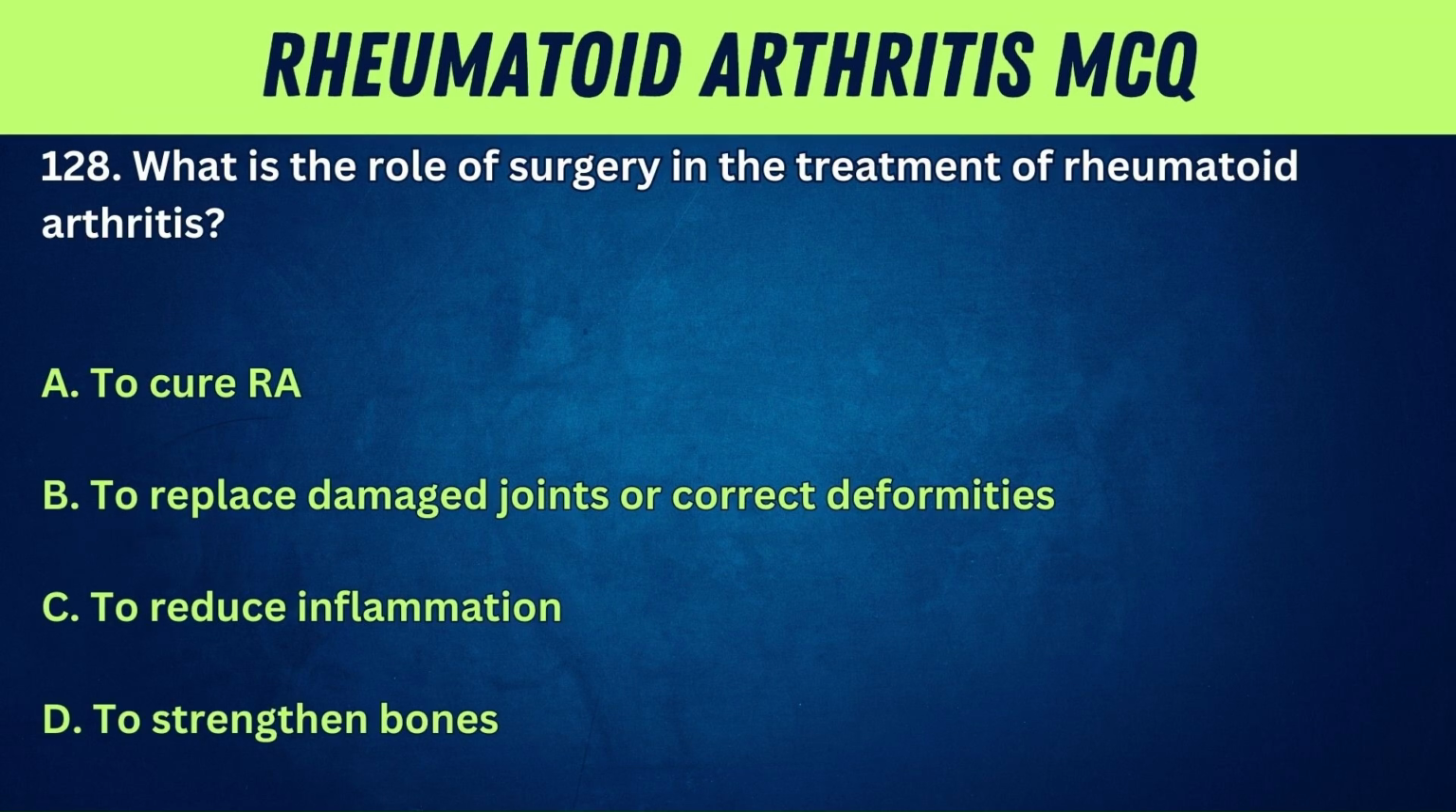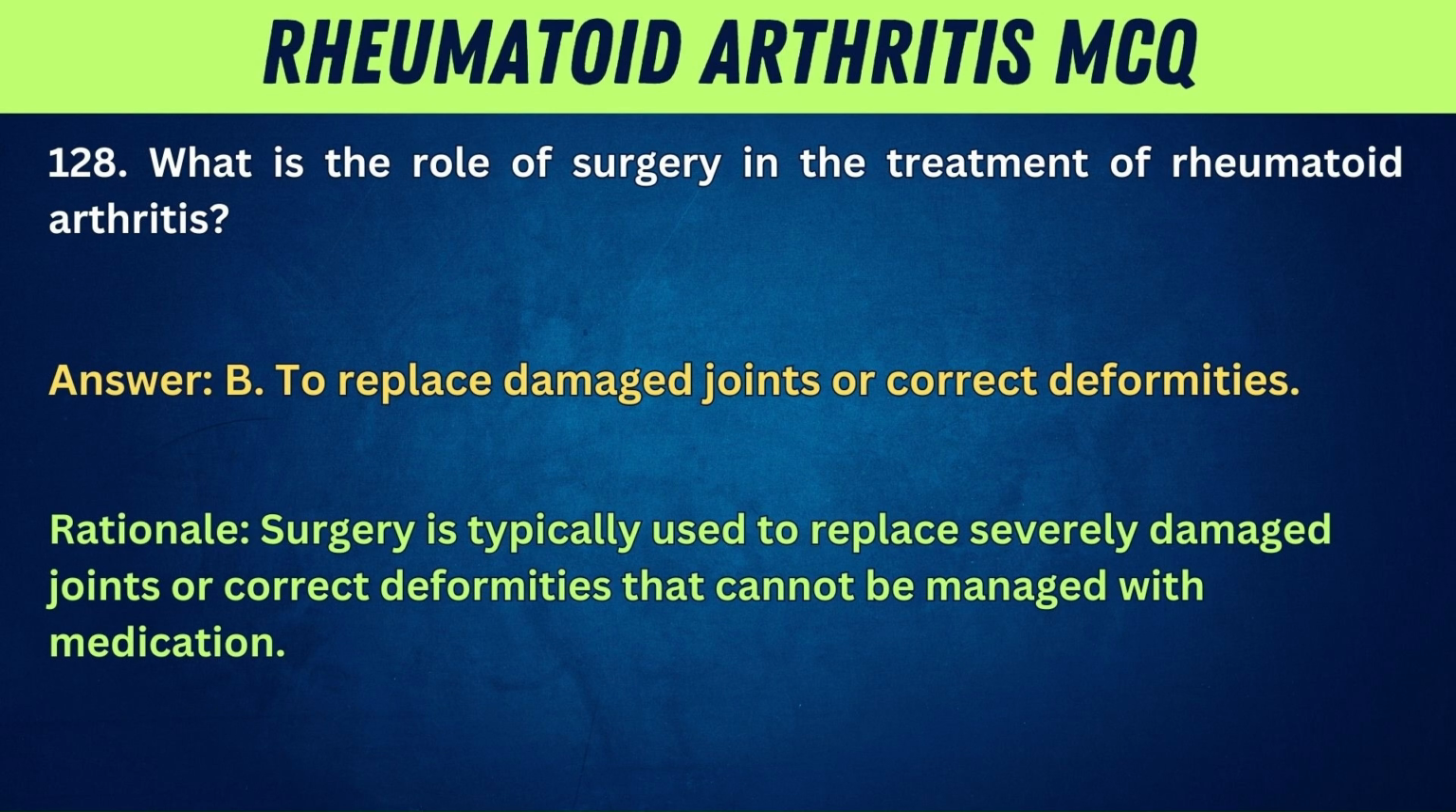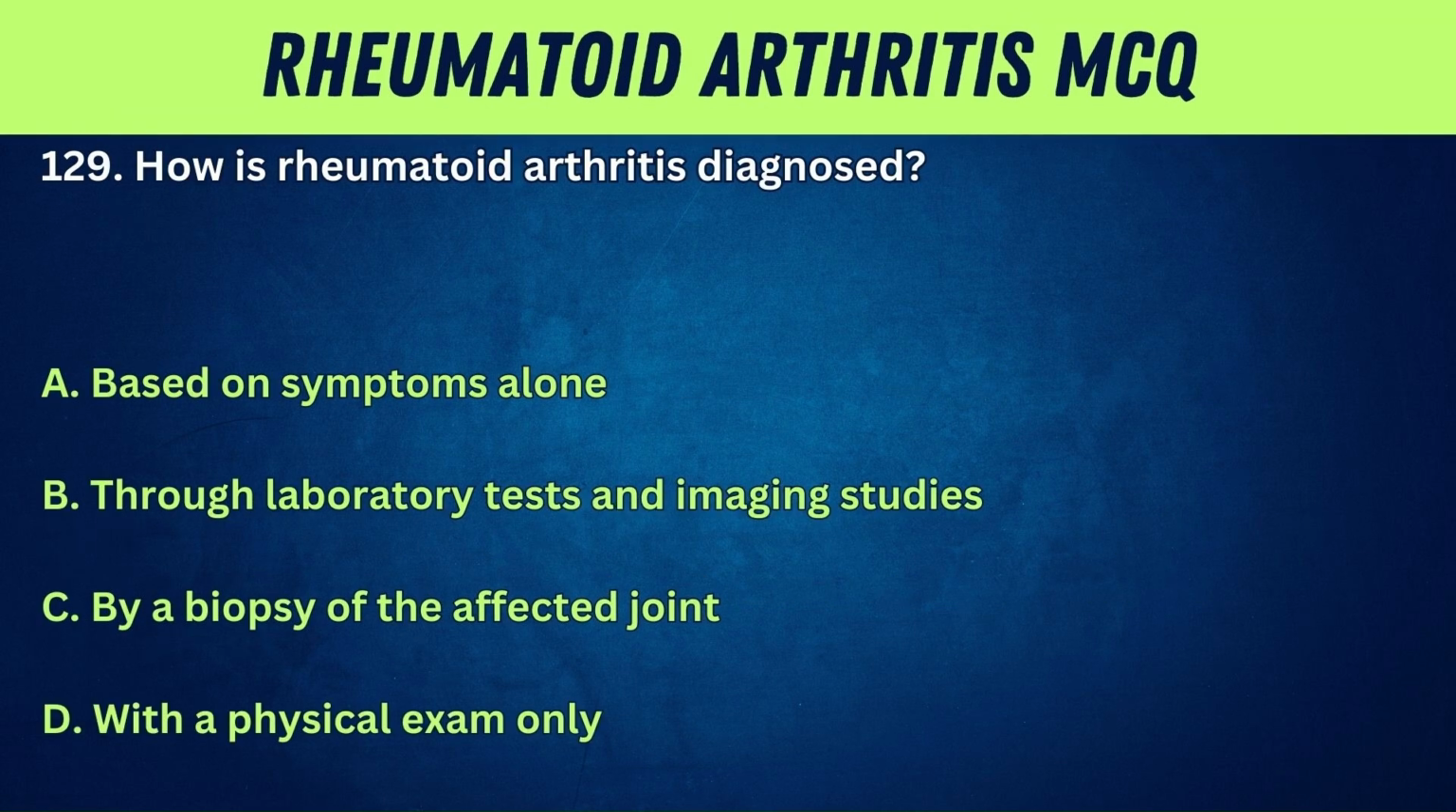128. What is the role of surgery in the treatment of rheumatoid arthritis? A. To cure RA. B. To replace damaged joints or correct deformities. C. To reduce inflammation. D. To strengthen bones. Answer: B. To replace damaged joints or correct deformities. Rationale: surgery is typically used to replace severely damaged joints or correct deformities that cannot be managed with medication.